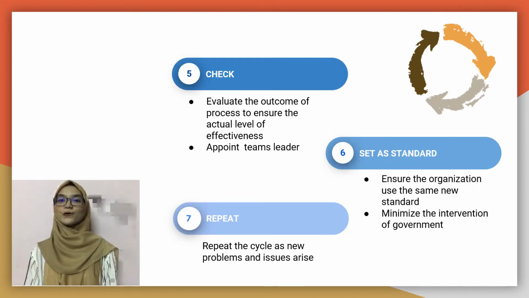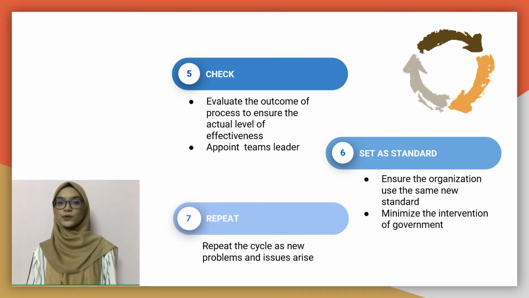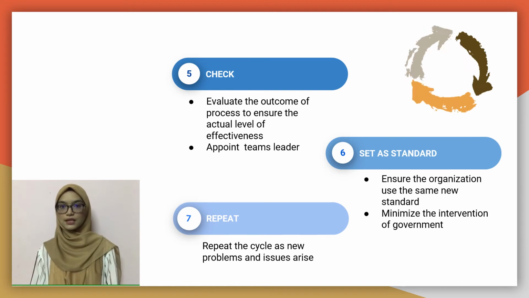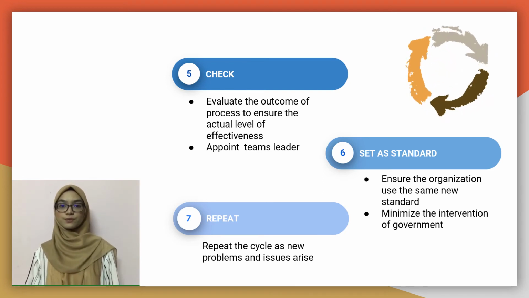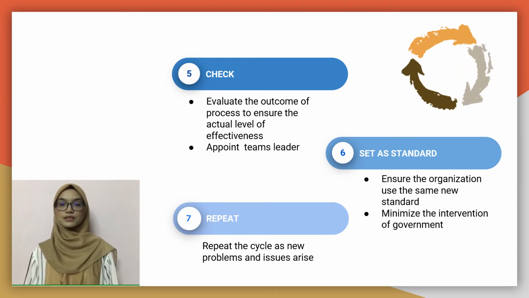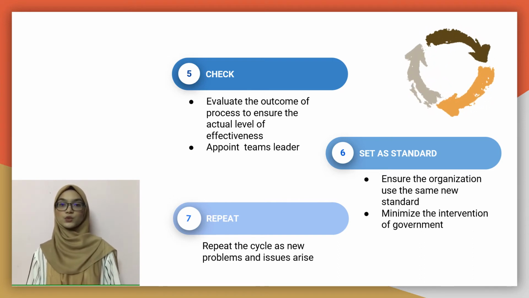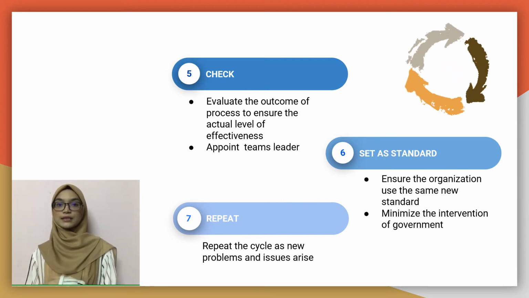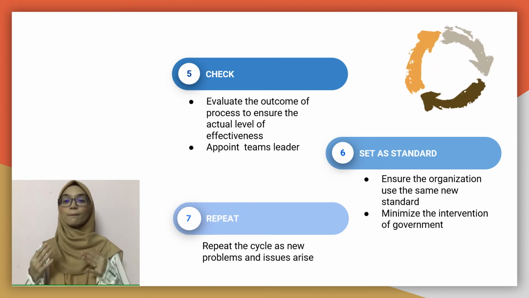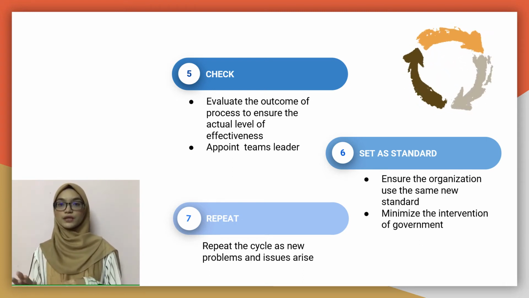The fifth step is checking the process. A proper check and evaluation is important. Thus, it must be conducted by a responsible person. He must determine the level of the effectiveness and ensure the progress is working smoothly and practically applied to the process. He also must report the progress to the manager.